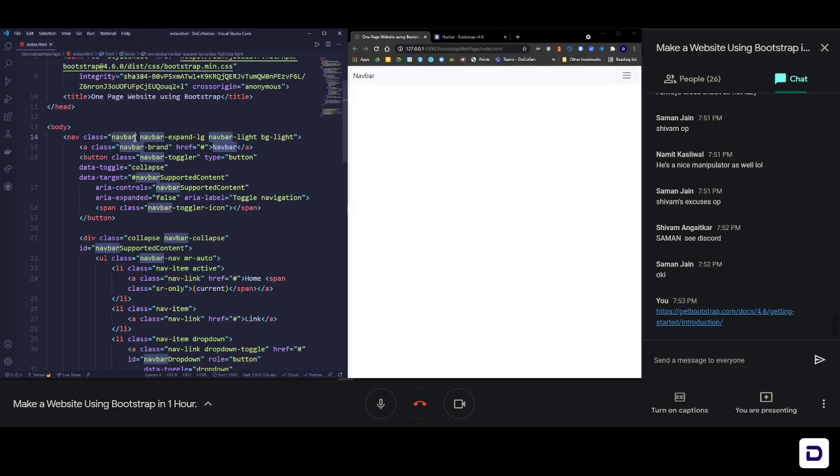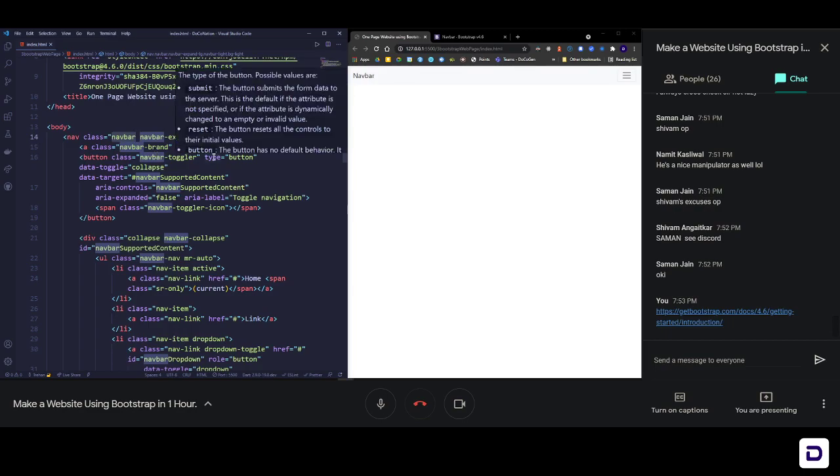We don't have to do anything. That's the beauty of it, right? You don't have to write anything. Bootstrap is doing this for you. So I hope all of you have a responsive navbar by now.